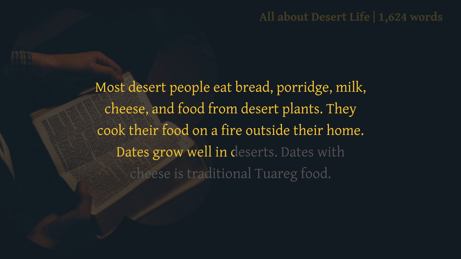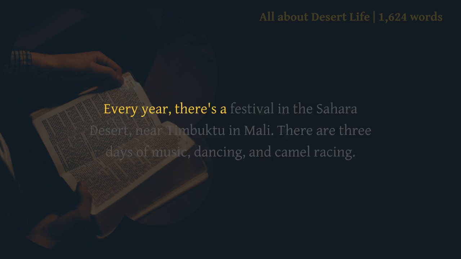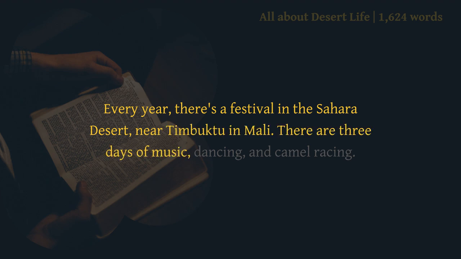Dates grow well in deserts. Dates with cheese is traditional Tuareg food. Every year, there's a festival in the Sahara Desert, near Timbuktu in Mali. There are 3 days of music, dancing, and camel racing.